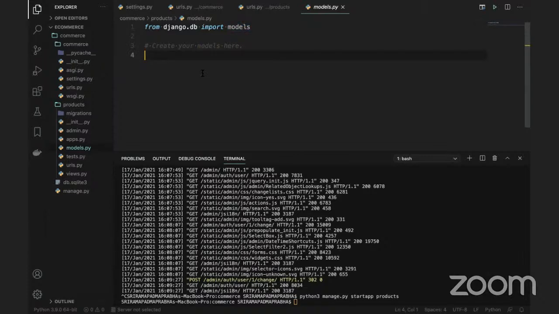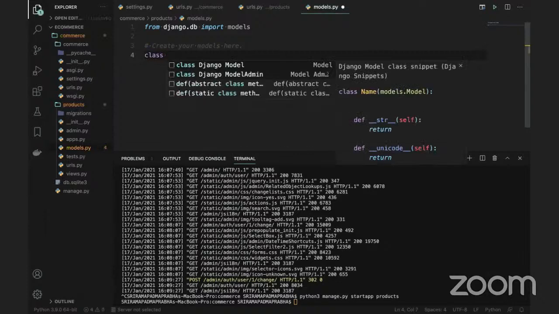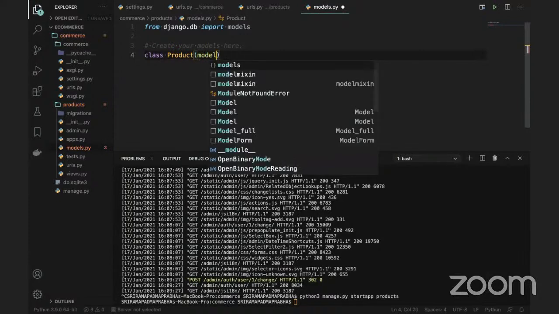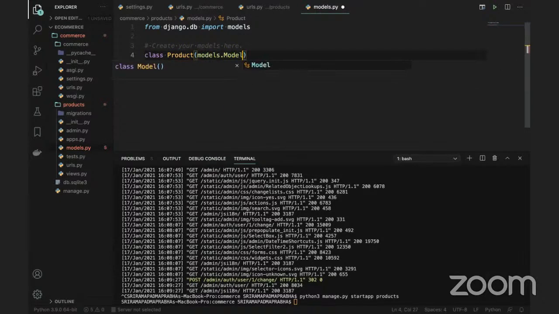Okay, we are going to create a table. So for example, take class Product, and you can say models.Model. If you are creating your own model here, basically this Django model, we have to use models.Model. This models.Model means it is a super class. Basically we can use the super class to connect here.